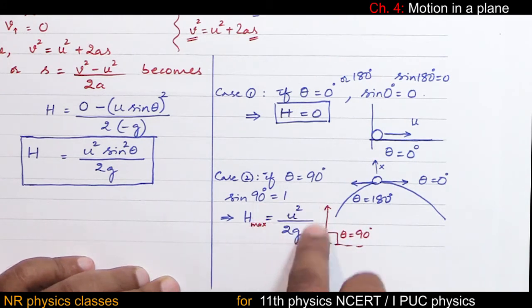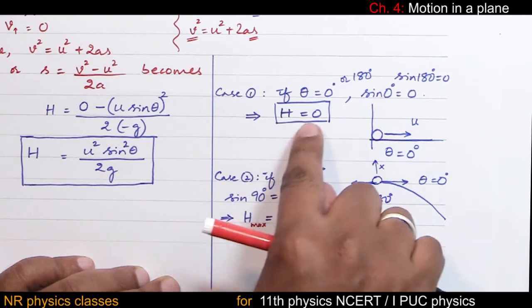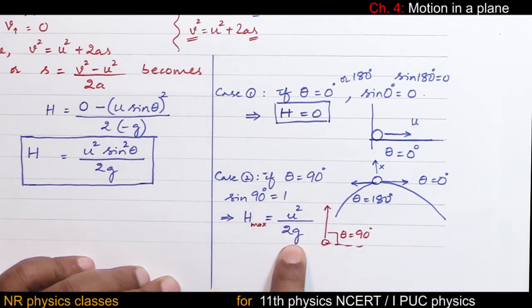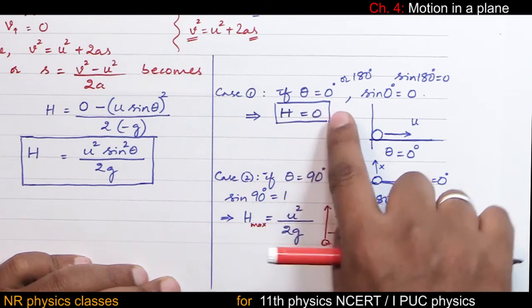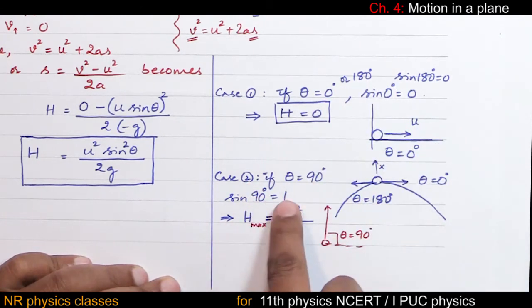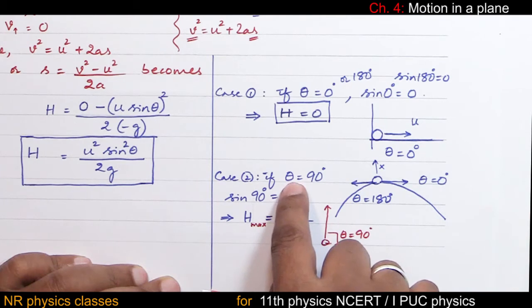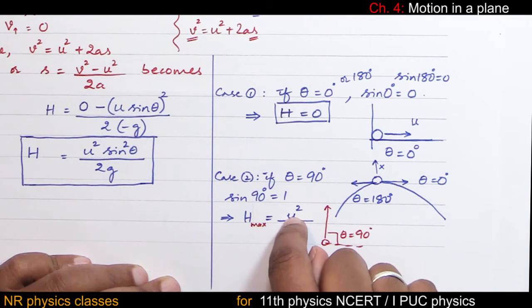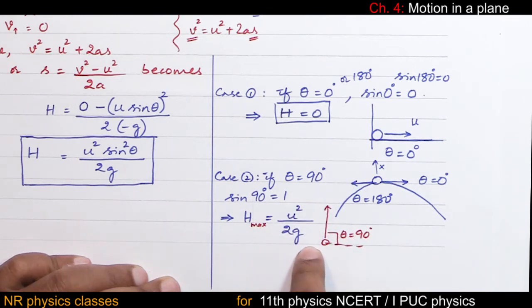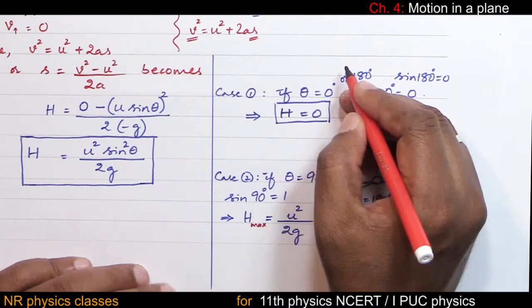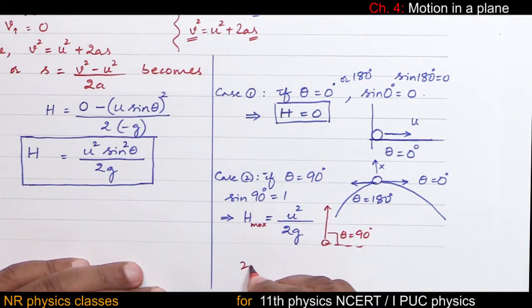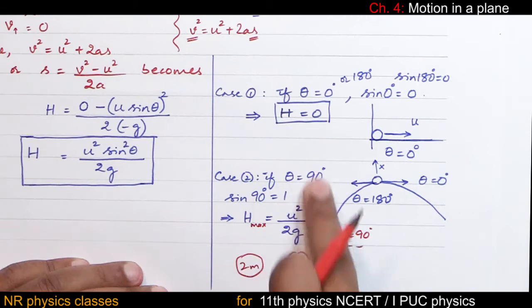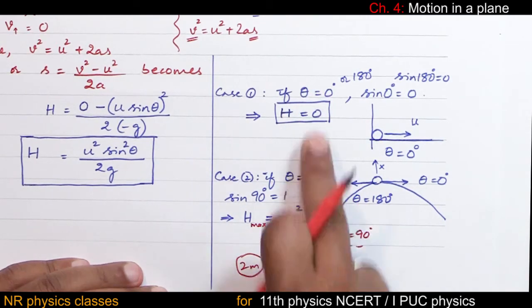You don't have to remember right now. If you know this equation, you can get these two equations very easily. So height is 0 if theta is 0 or 180. If height is maximum, that is true only at theta 90 degree. And the equation for maximum height is u square by 2g. This question can be asked for 2 mark or 3 mark. Students, you have to copy all this along with different cases, special cases.